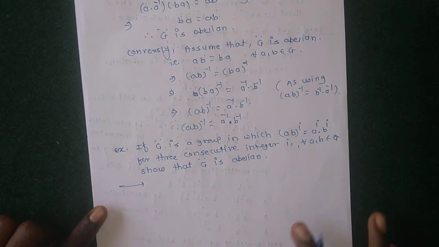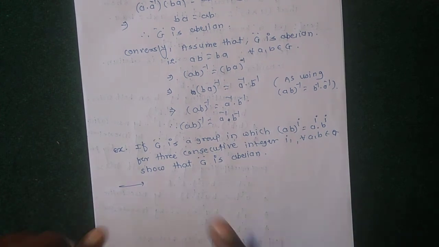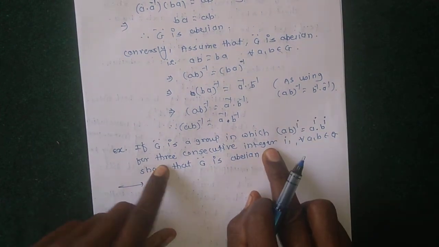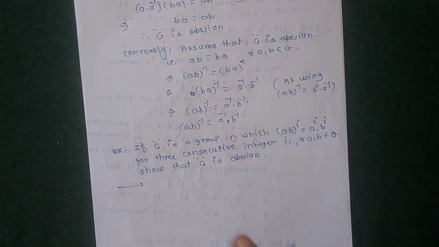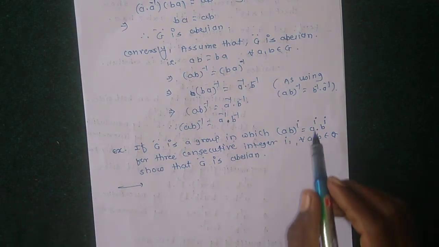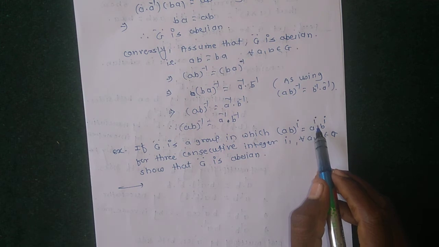Here, how to prove it? The condition given, three consecutive integers, means three consecutive integers are chosen as I, I plus 1, I plus 2.